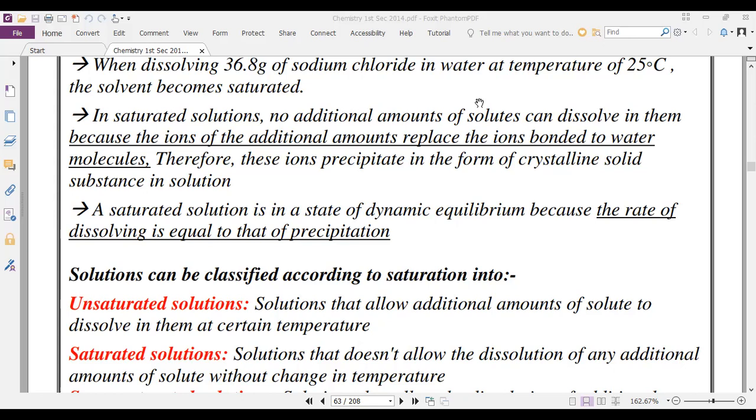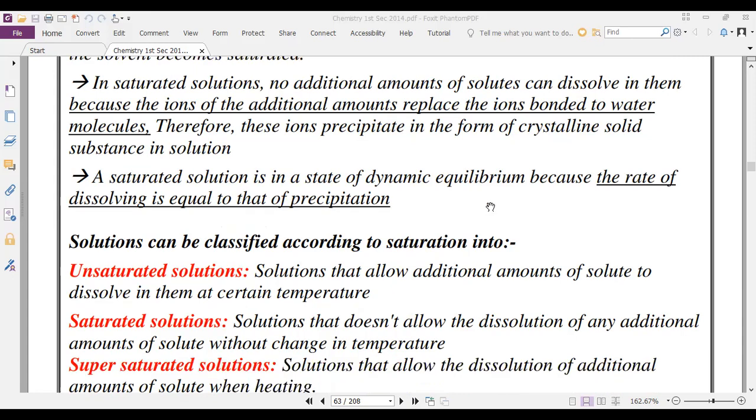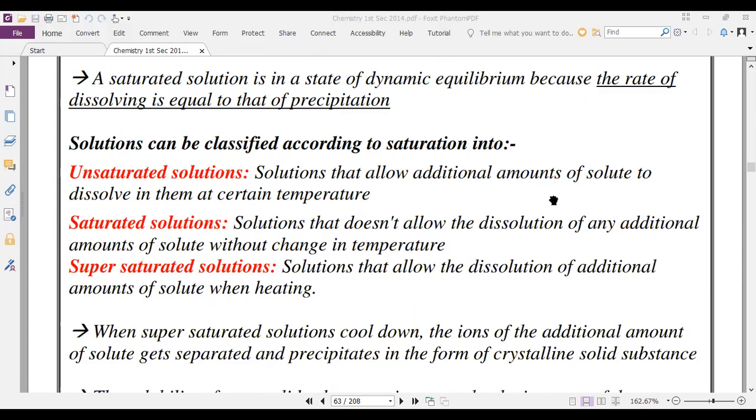So solutions can be classified according to saturation into three kinds. Try to read, Mariam: what is the difference between unsaturated, saturated, and supersaturated solutions? Unsaturated solutions allow an additional amount of solute to dissolve in them at a certain temperature. Saturated, it needs more amount of sugar.